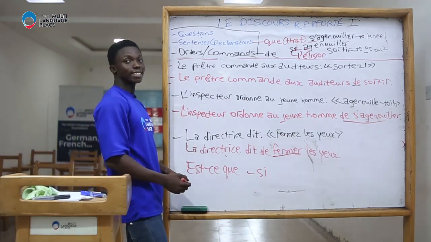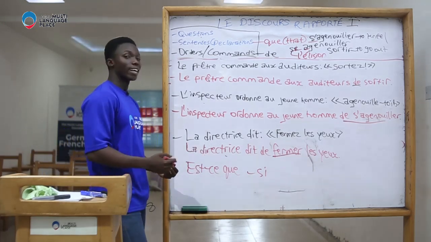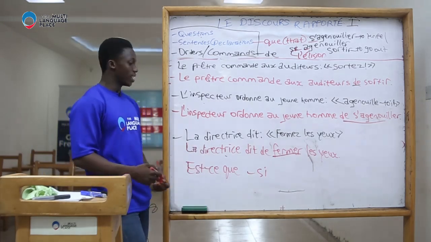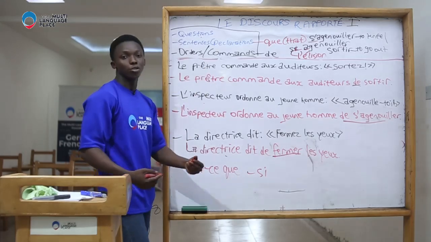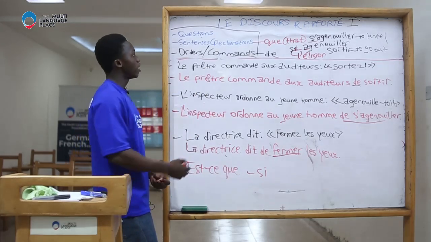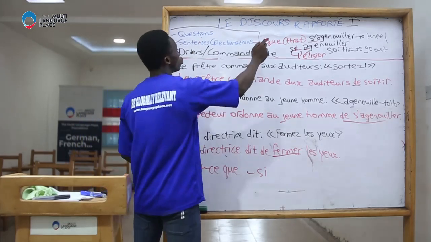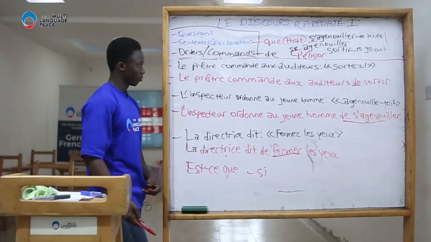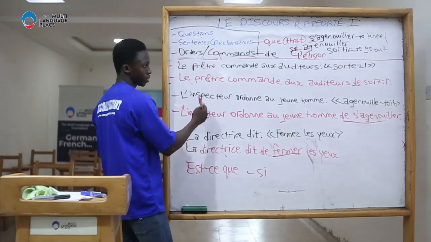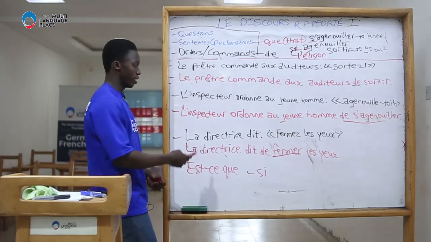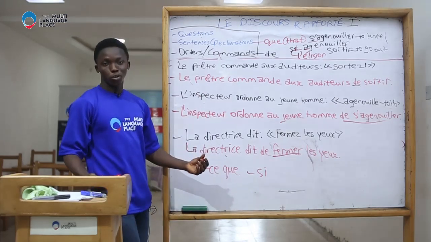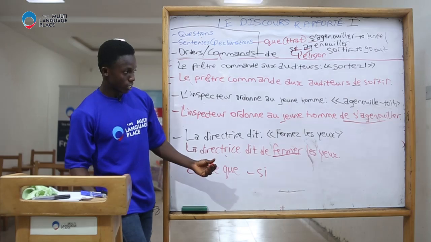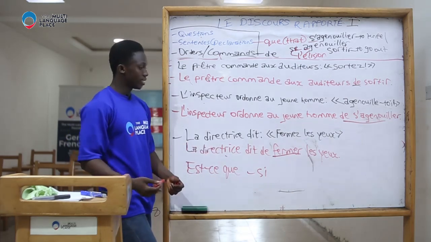While questions that start with adverbs like quand, comment, pourquoi, you simply repeat those adverbs. Now for sentences, you use que, and for commands, you use de. Commands: le prêtre commande aux auditeurs de sortir, l'inspecteur ordonne au jeune homme de s'agenouiller, la directrice dit de fermer